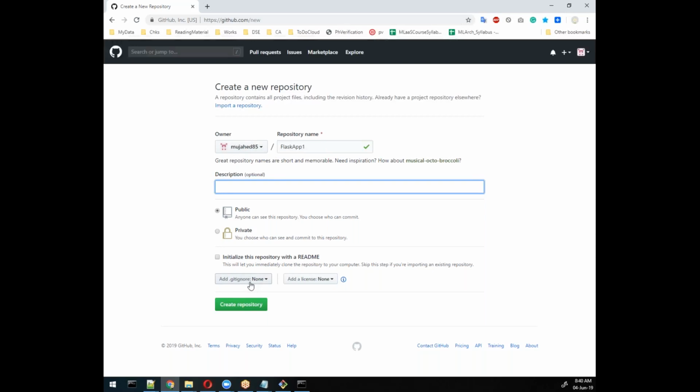And .gitignore is the file where you can ignore files you don't want, like .pyc, Python compiled files. If you don't want compiled files, then you can add a .gitignore, and then we will create the repository. It will generate a URL, and based on this URL we will update the files.